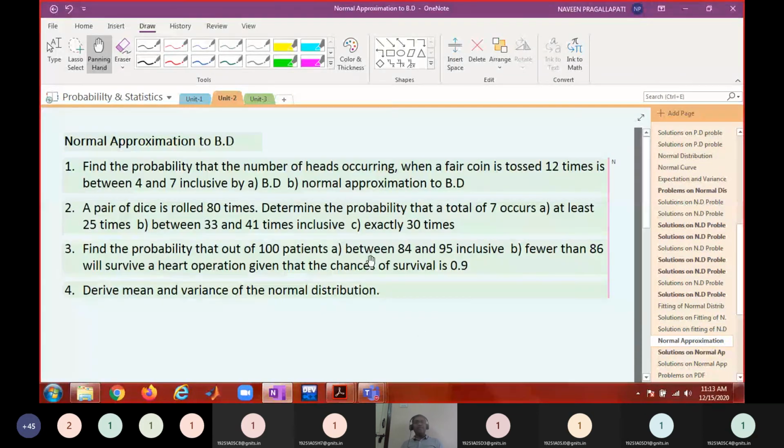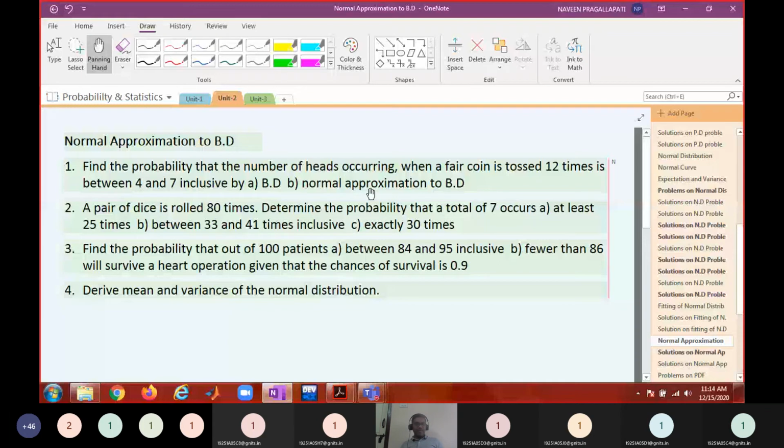You can also approximate the binomial or Poisson distribution with the normal distribution. These are some problems that can be done with the binomial distribution, and the same problem can be approximated with a normal distribution also.